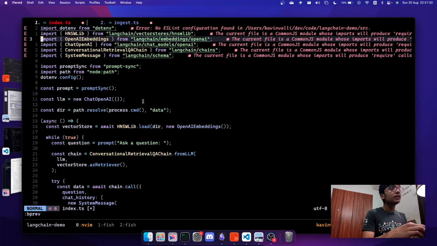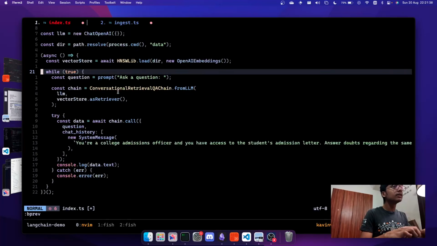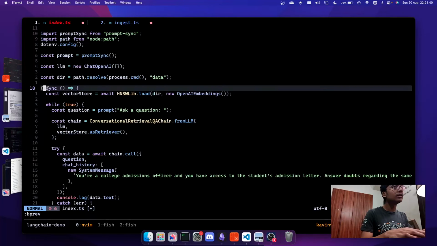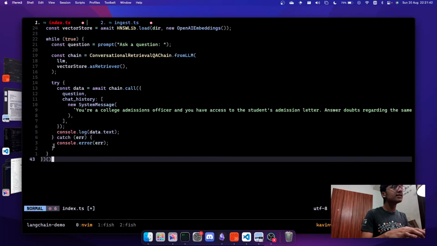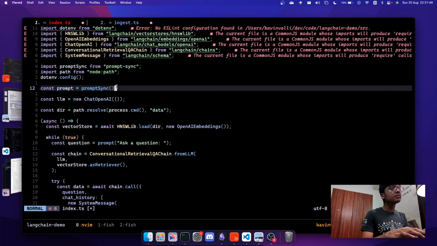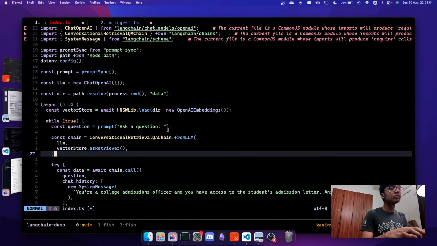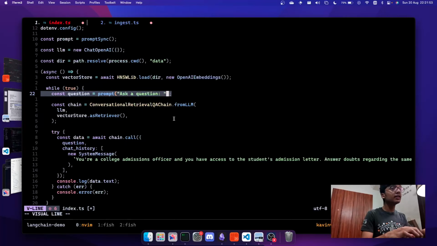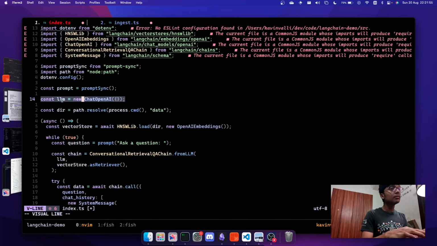So now come back to the main part of how this works with the chatbot. For that, let's go a little bit down. This asynchronous function again runs itself over here. First of all, this prompt sync is basically just to prompt the user for a question. This is just a CLI thing. LLM, we're instantiating an LLM with Chat OpenAI.